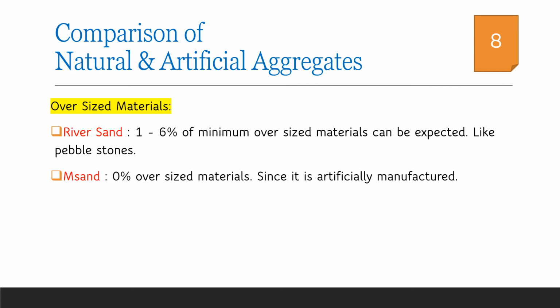Discussing oversized aggregates, river sand will have 1 to 6% of oversized aggregates, and it is not generally preferred in concreting because we always expect a properly graded aggregate as per the IS code specifications. M sand, as we have discussed, is manufactured under a controlled environment and is sieved properly before it is dispatched to the site. Hence, we can expect the least amount of oversized materials in M sand.